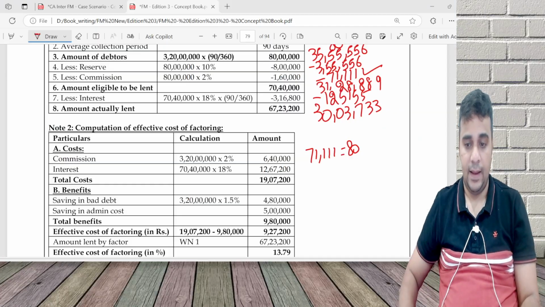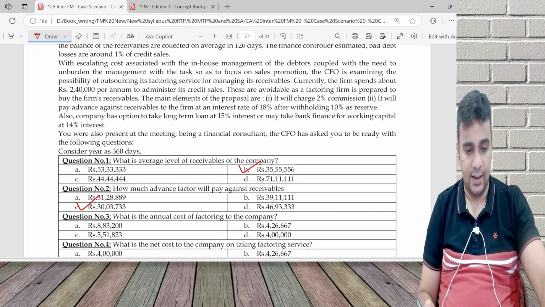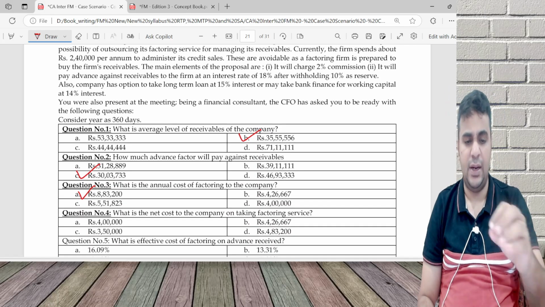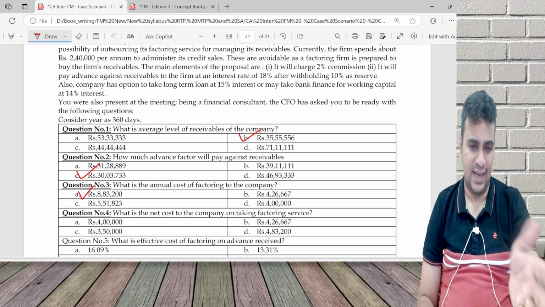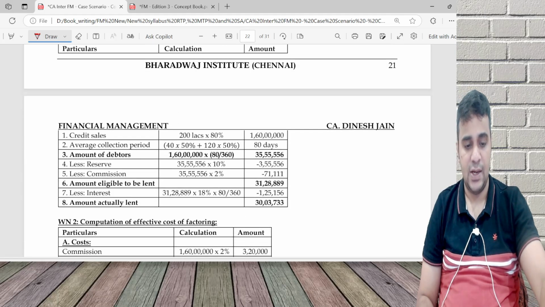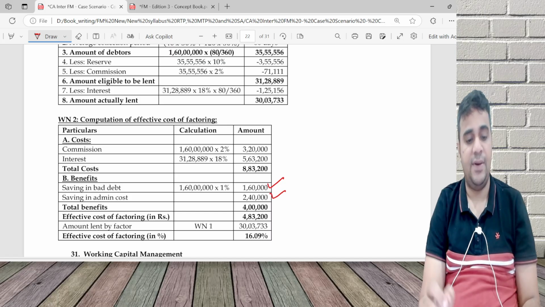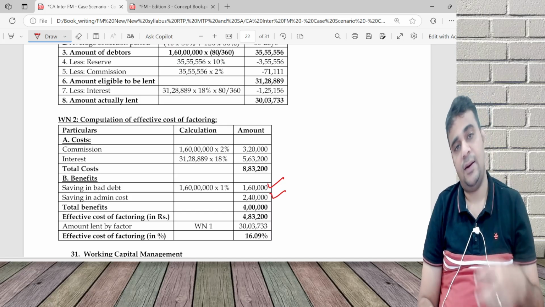Together 8 lakh 83,197, I'm getting. 8 lakh 83,197 is 883,200. From there you deduct the benefits. What is the benefit? Bad debt will not be there. And the second, you need not pay this 2 lakh 40,000 on administering the receivables. So I will have saving in bad debt, saving in admin cost. I get the effective net cost of factoring, and divide by the amount lent.